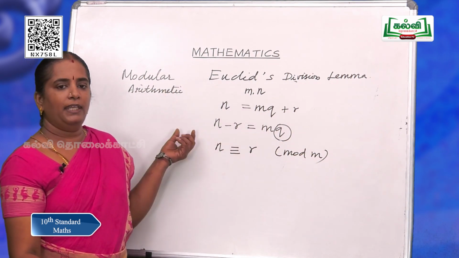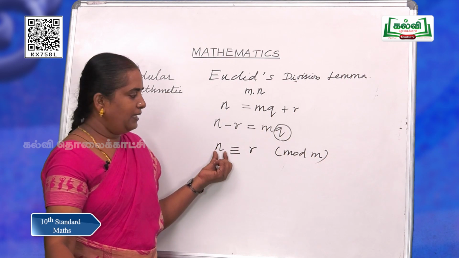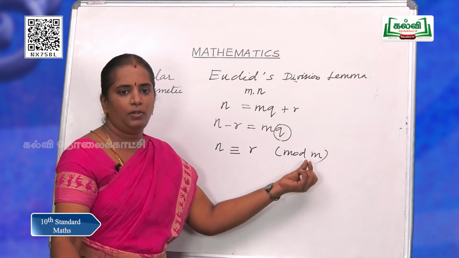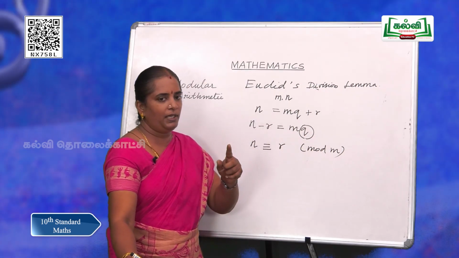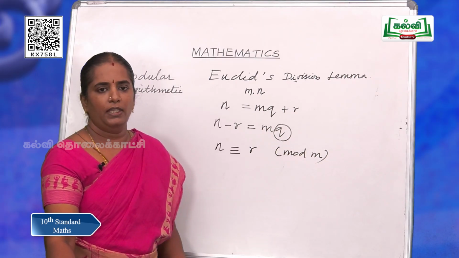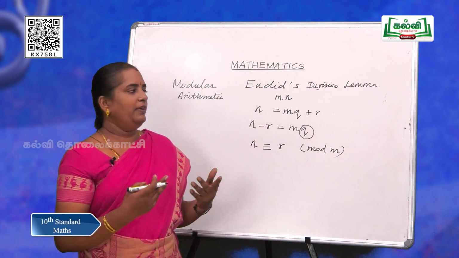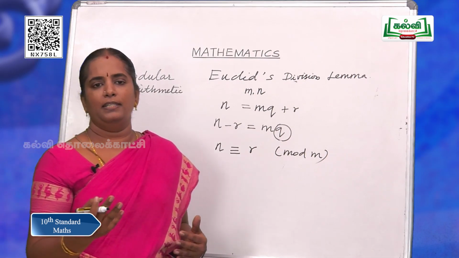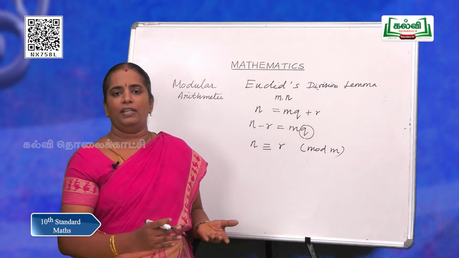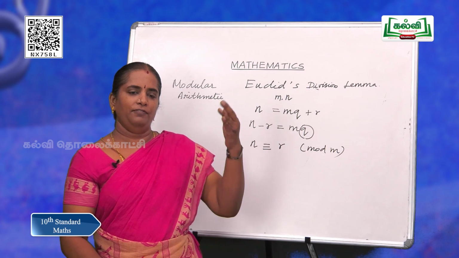So, this is how we get a connection between Euclid's division lemma and modular arithmetic. That is, we can replace any number with its remainder of division by the mod. Keep that in mind. We have seen this becomes wrapping around, that is cycling. So many numbers have the same remainders because only some numbers are the remainders, up to m minus 1. That is, there are only m remainders for any number, for any infinitely large number,